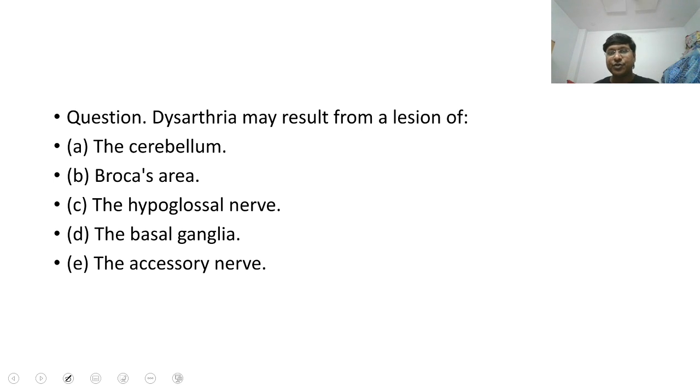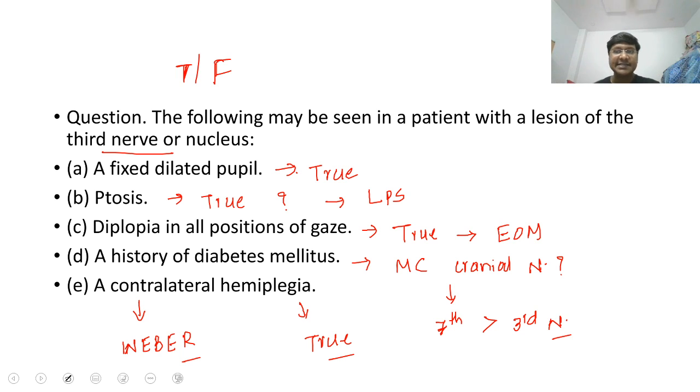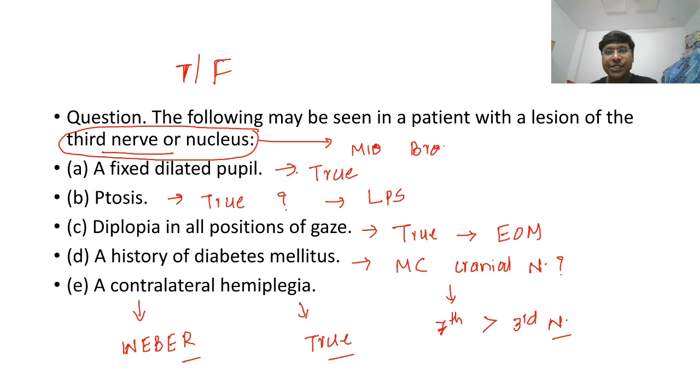No, Avinash Mukherjee, a lesion in the third nerve will not cause hemiplegia. You should understand that if there is a lesion in the third nerve or third nerve nucleus, where is the damage? The damage is in the midbrain. So in the midbrain, you also have the corticospinal tract. And this corticospinal tract, if it is damaged, the individual will have contralateral hemiplegia. That you should understand.